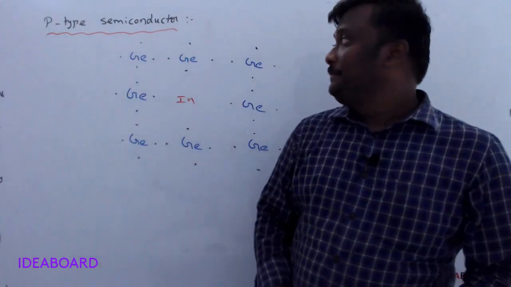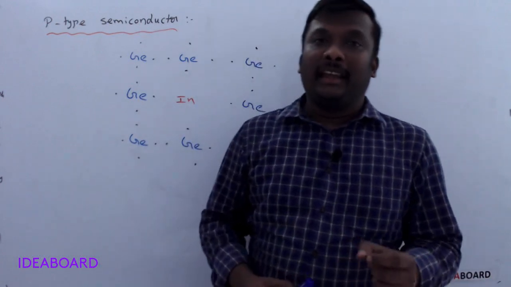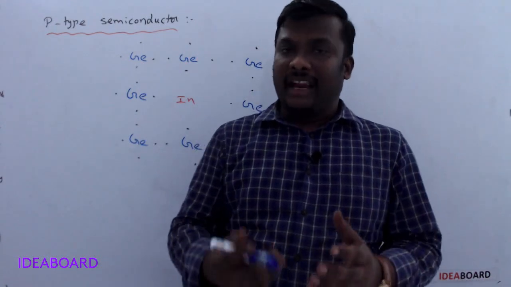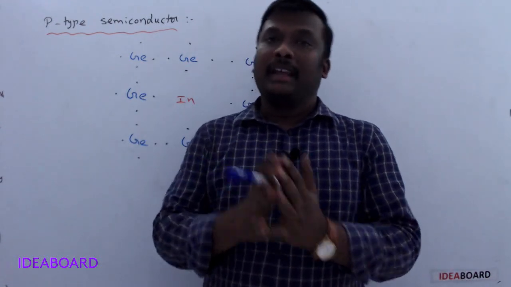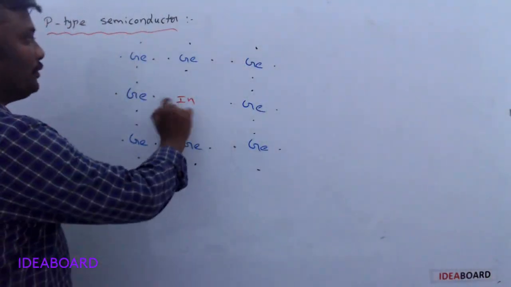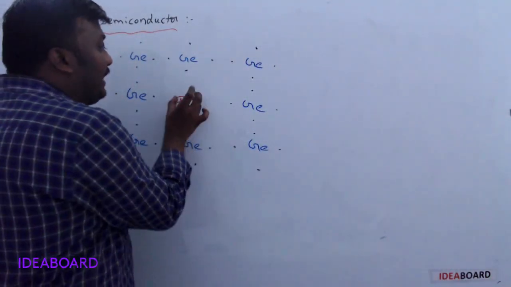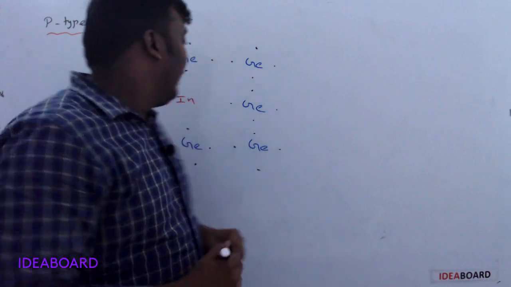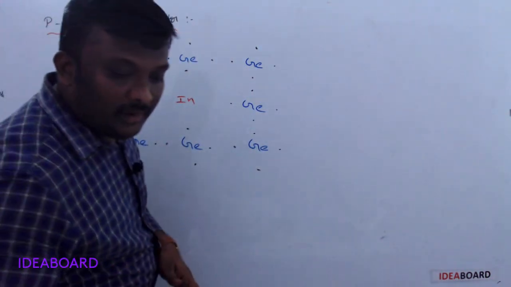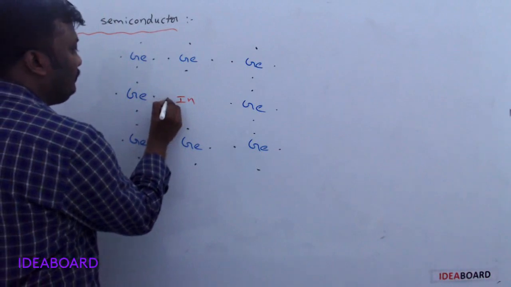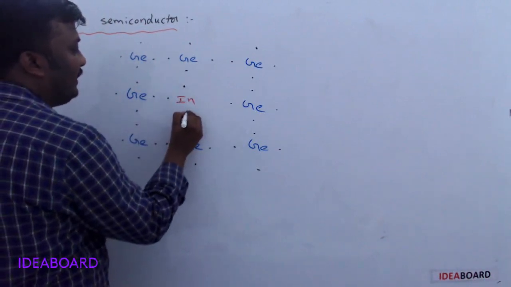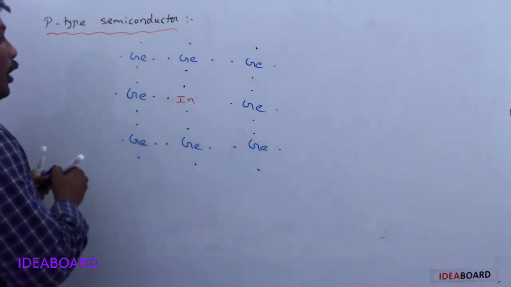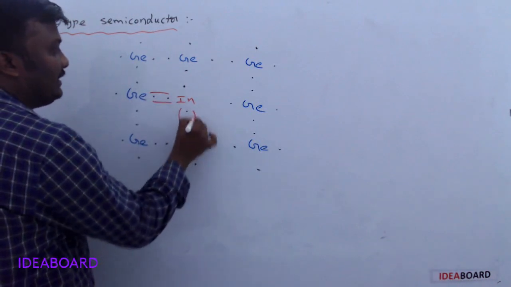Now p-type semiconductor. In p-type semiconductor, a trivalent impurity is added to the pure semiconductor. Trivalent impurities, we said, are third group elements like indium. Suppose I added some indium element to the germanium crystal lattice. Indium has 3 valence electrons. So it is one valence electron, another valence electron, and here another valence electron. Now, indium forms three covalent bonds with the neighboring germanium atoms.